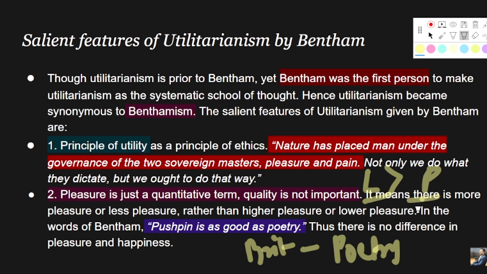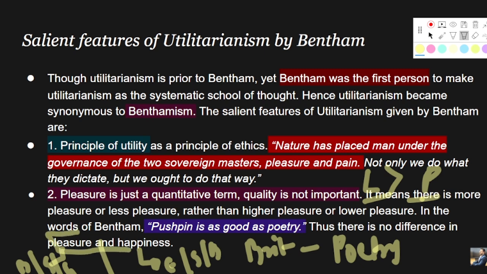Thus there is no difference between pleasure and happiness as per Bentham, right? The difference we have just seen is that pleasure is more bodily, more sensual, more limited, and happiness is more eternal, more soulful, more blissful, and so on. The revised version of utilitarianism by Mill is based on this idea, or this difference between pleasure and happiness.